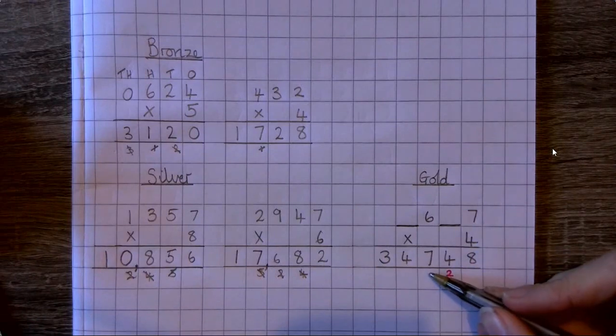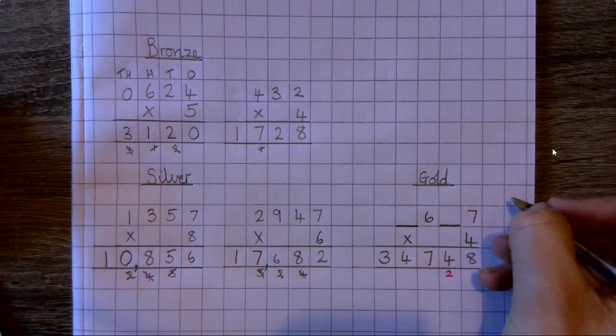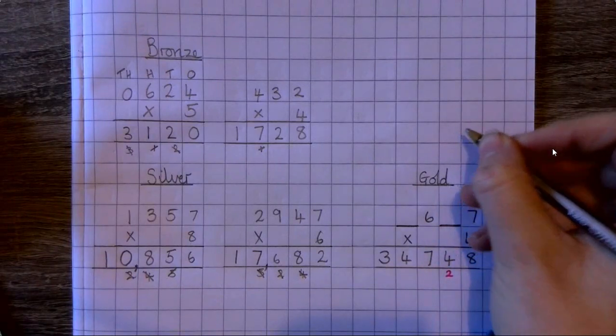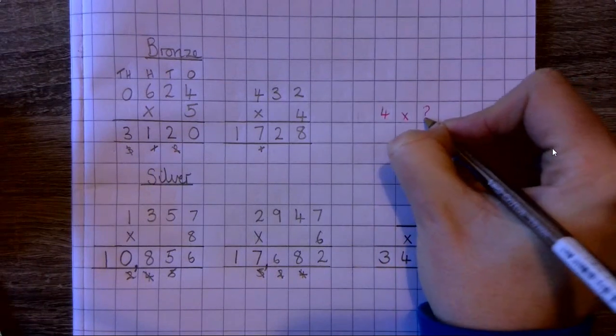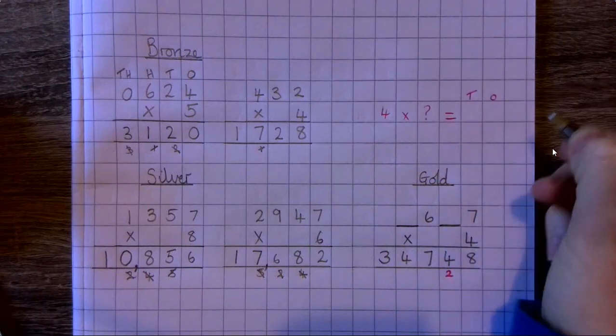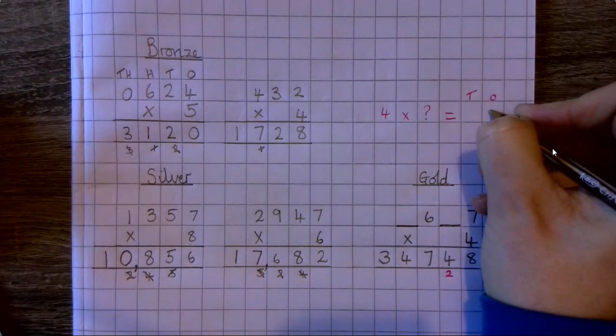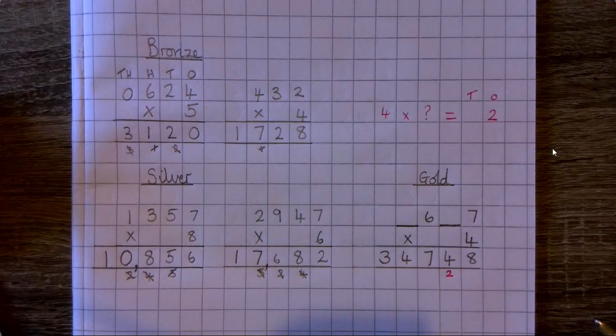Oh, but it could mean that I've got to exchange up. So now I'm looking for, let me write this down to get it clear in my head. I'll do it up here. 4 times something equals, this is the tens column, this is the ones column. The ones column has to equal a 2, because we've done 4 take away 2, so we know that needs to be a 2, so we can add the 2 on to make it 4. Okay, let's try my 4 times table. I'm going to stop when I get to a multiple that has a 2 in the ones column.